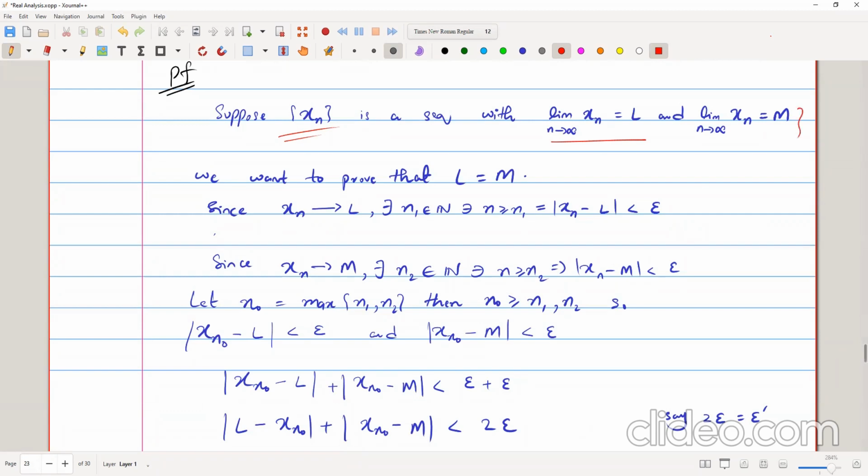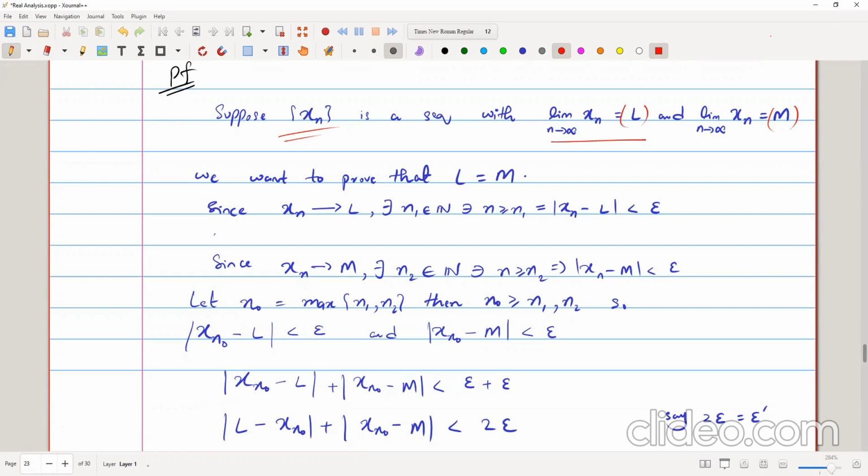So we take two real numbers, m and L, as the limits of the sequence, and we will show that actually L and m are equal in order to prove that the limit is unique.